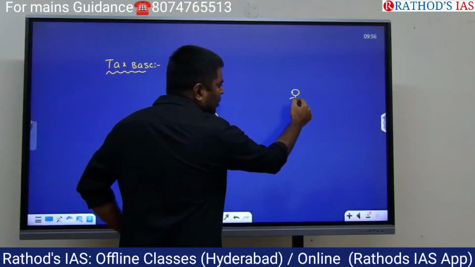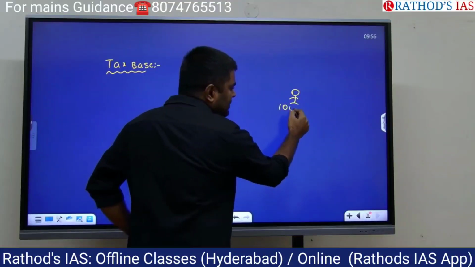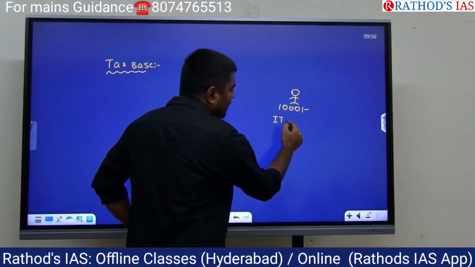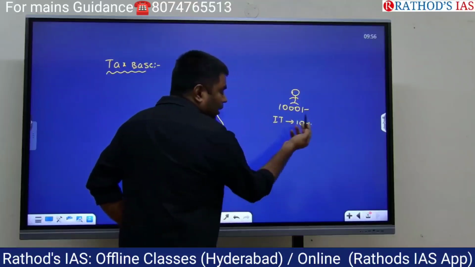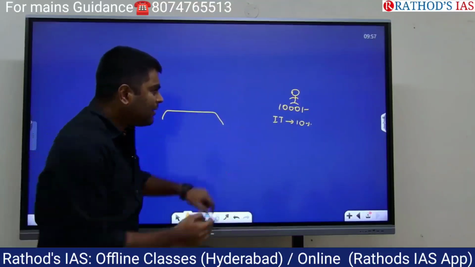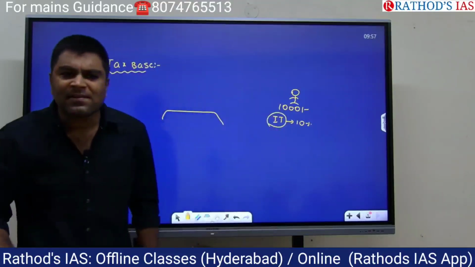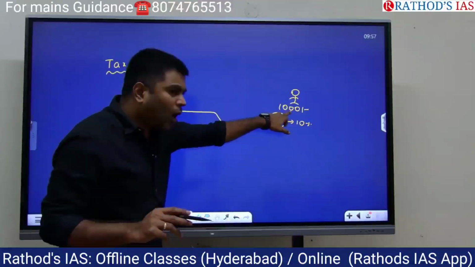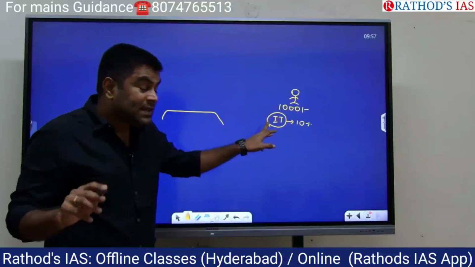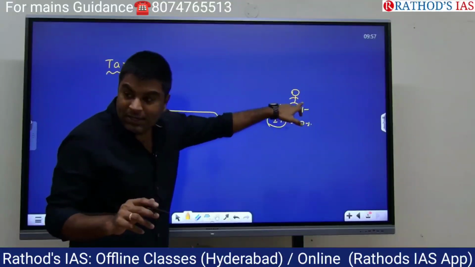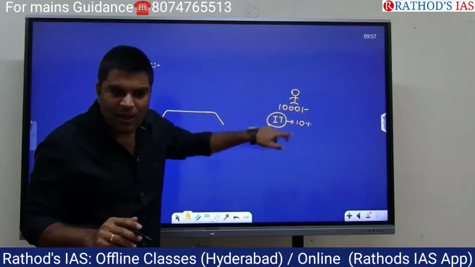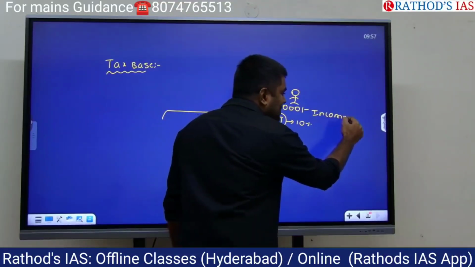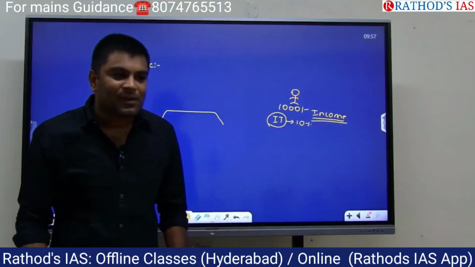Just now you understood about the direct tax. Let's suppose this individual is earning an income of about 1000 rupees. Upon him, the government of India imposed an income tax of about 10%. Now tell me guys, what is this income tax here? Income tax is a direct tax or indirect tax? Direct tax. This income tax is levied on what? Income earned by the individual, isn't it? Now, in this case, what is the tax base? Income. Here, in this case, the tax base is income.